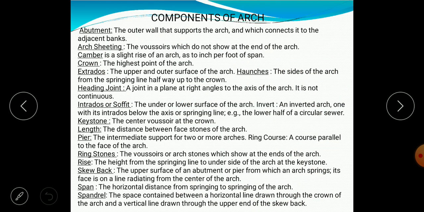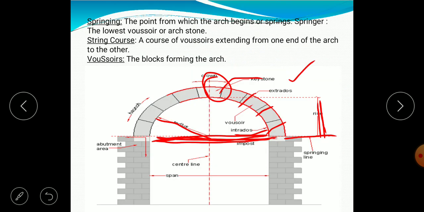Let us see spandrel. So here this is the center line, no? Keystone, crown. This is the springing line. Spandrel means this total portion, which is known as spandrel. So these are the components of an arch.